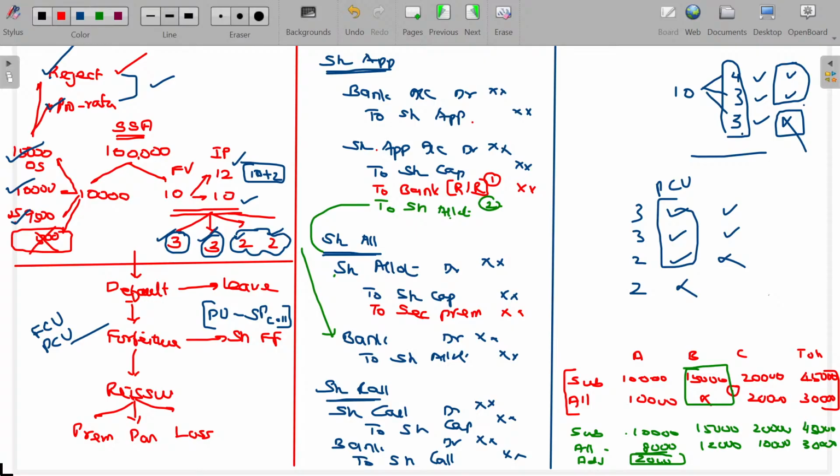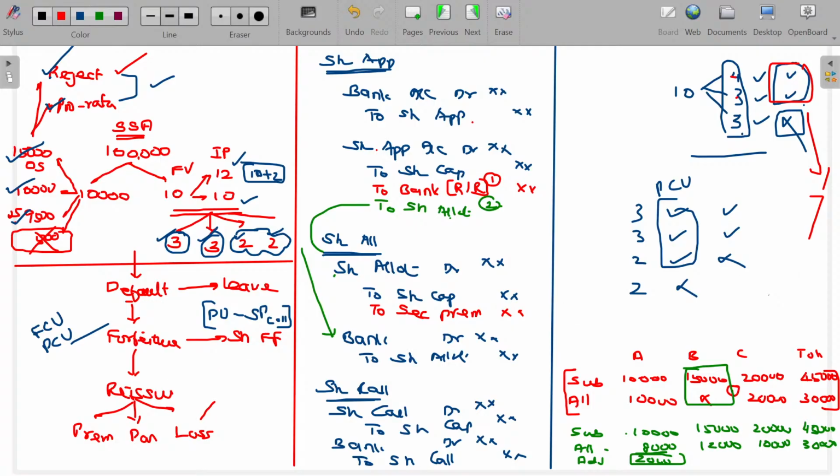I can reissue the same share to some third party at a loss also. Can we issue the shares at a loss, sir? Yes, of course, especially when it is the reissue of a forfeited share, you can issue at a loss, provided that the loss should not be more than the profit attained by forfeiture of the shares. What is the profit we gained from forfeiture of the share? 4 plus 3, 7 rupees we collected. This 7 rupees is kept in a new account called share forfeiture. After that, the forfeited share is going to be reissued to somebody else at a loss. That maximum loss should not be more than 7 rupees.